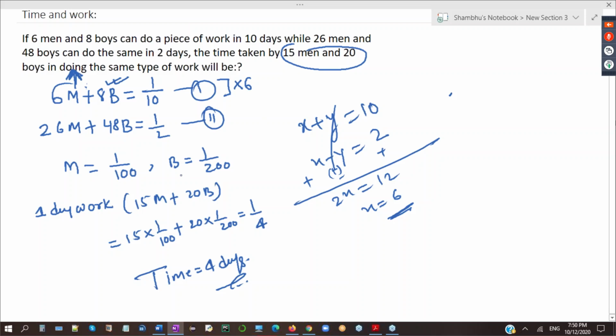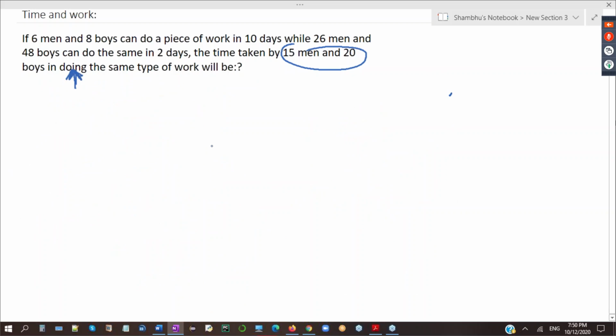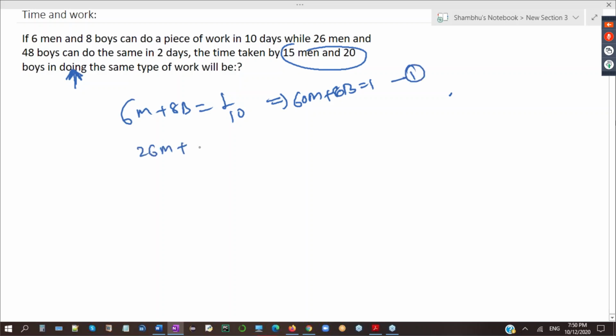Sorry, there was a call. So you can solve this equation in different ways. I can tell you like this also you can solve. Like I made 6m plus 8b is equal to 1 by 10. So from here 60m plus 80b is equal to 1. First equation. Second equation will come 26m plus 48b is equal to 1 by 2. You can say 52m plus 96b is equal to 1.